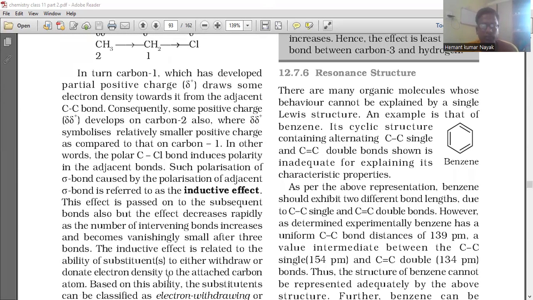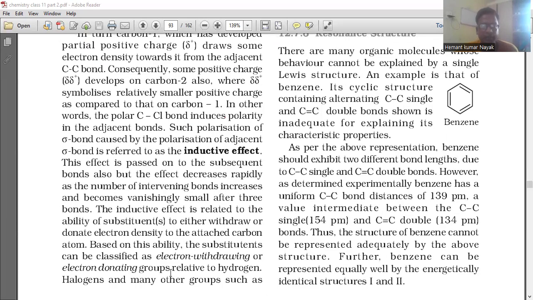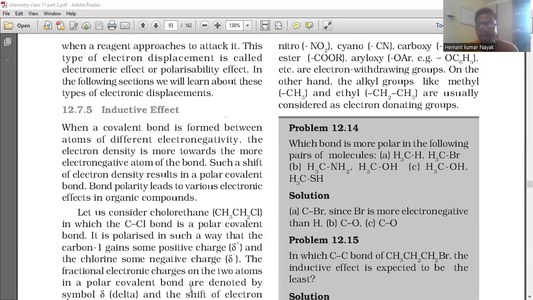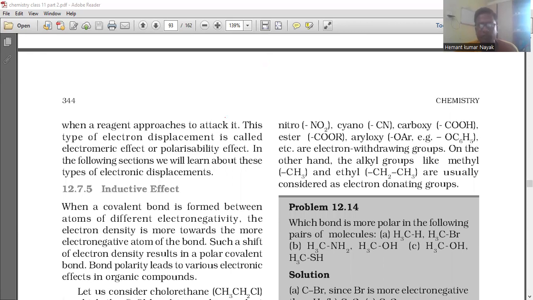The inductive effect is related to the ability of a substituent to either withdraw or donate electron density to the attached carbon atom. Based on this ability, the substituent can be classified as an electron withdrawing or electron donating group. Halogens and many other groups such as nitro NO2, cyano CN, carboxy COOH, ester COOR, aryloxy OC6H5, etc. are electron withdrawing groups. On the other hand, alkyl groups like methyl CH3 and ethyl C2H5 are usually considered as electron donating groups.